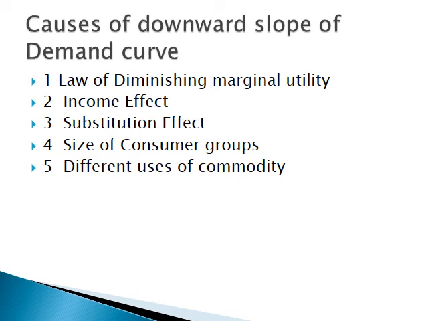Different uses of a commodity: some commodities are used for many purposes. For example, milk is used for making curd, cheese, butter, etc. If the price of milk reduces, it will be put to different uses. Accordingly, demand for milk expands.